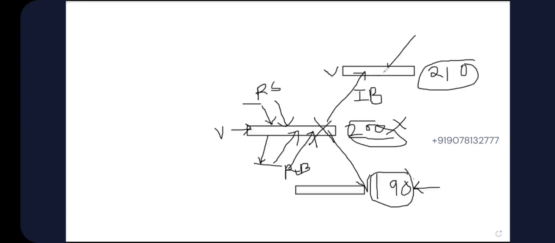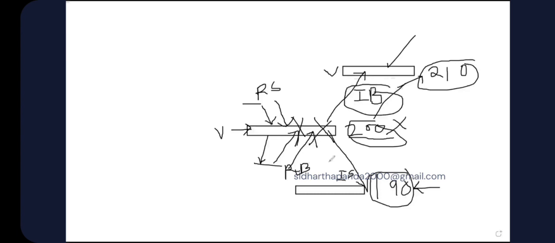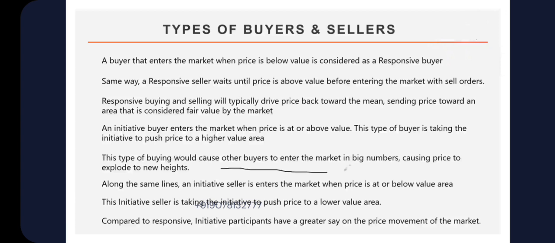So initiative buyers take it to the higher value area. Initiative sellers will take it to the lower value. They are not interested in the previous value area. They want to take it to the new value area. So that is what initiative buyers and initiative sellers are. I hope now you understood the difference between initiative buyers, responsive buyers, initiative sellers and responsive sellers. This type of buying would cause other buyers to enter the market in big numbers, causing price to explode to the heights. So when initiative buying starts, you'll see a big movement in the price.